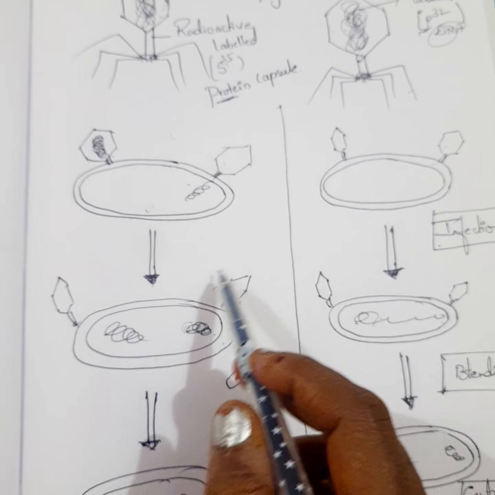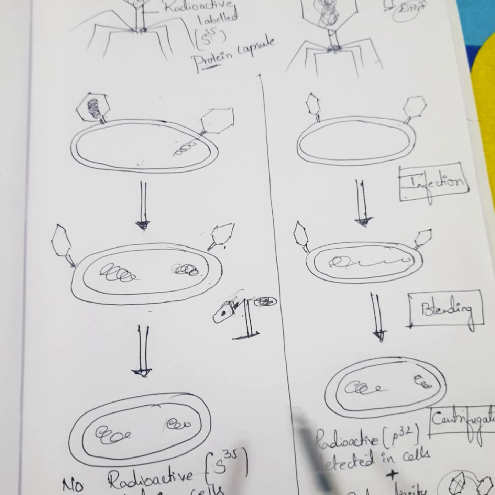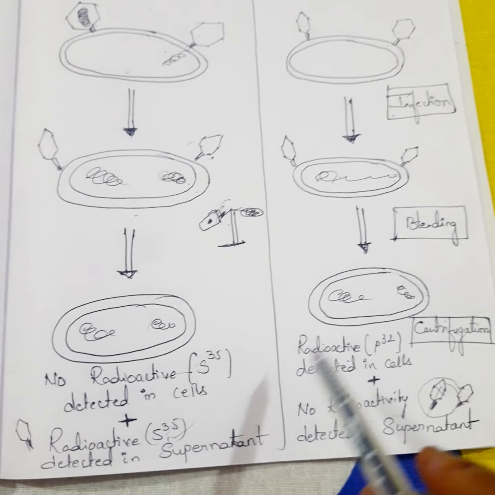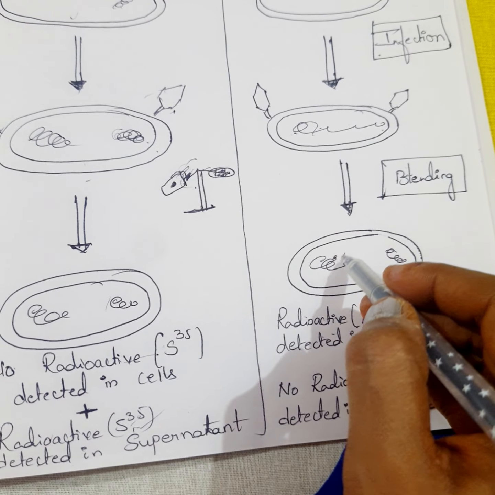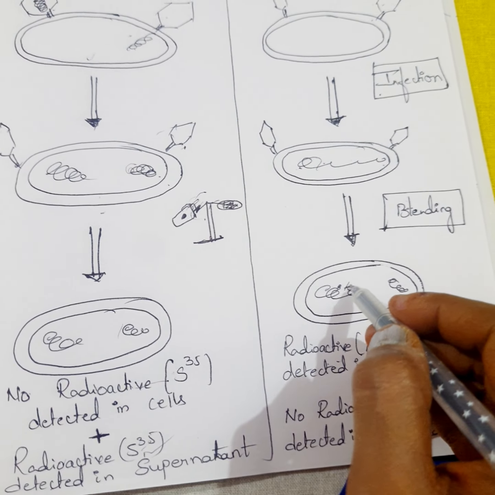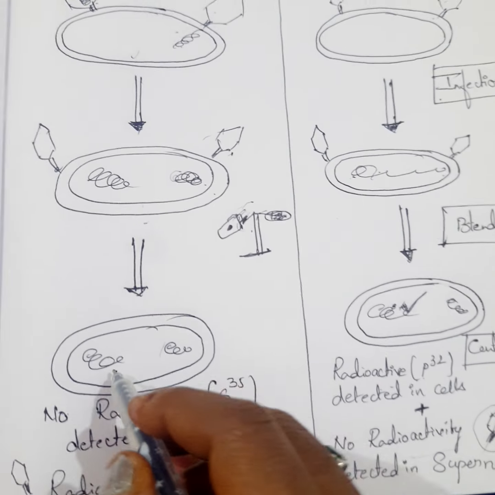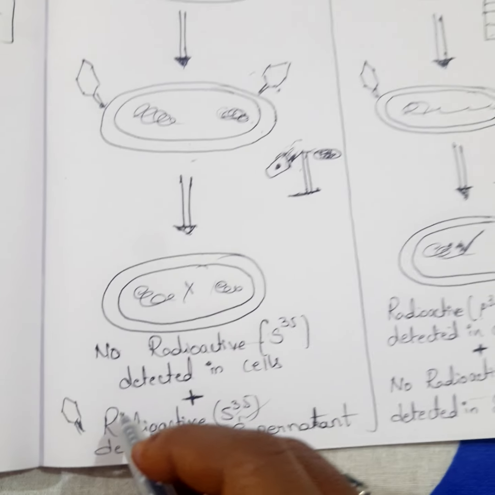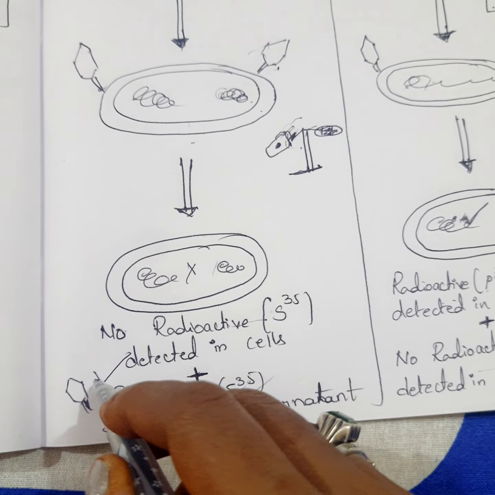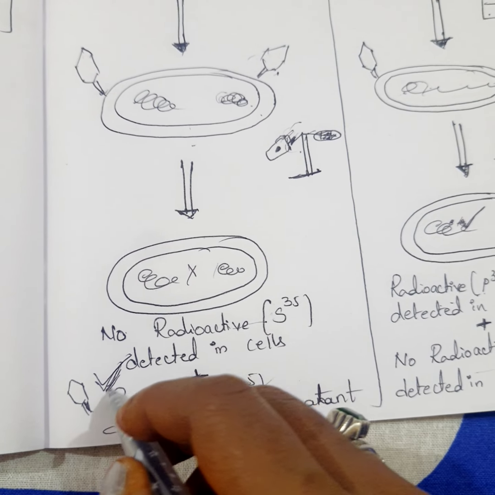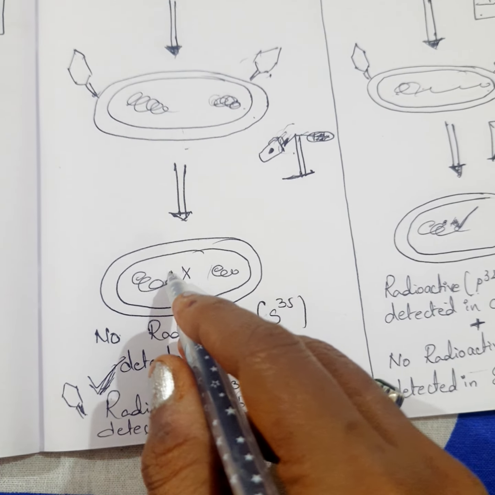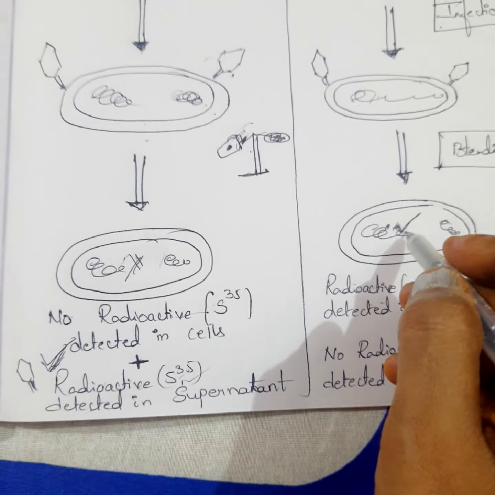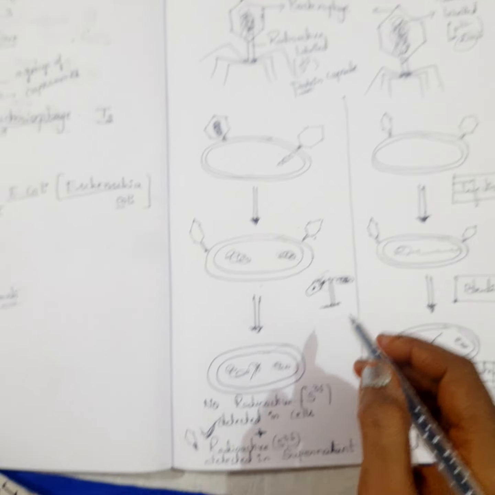As the generation passed on, as the replication goes on in these areas, the genetic material here shows the radioactive isotope. Here it did not show because the protein coat was removed. The protein coat has the S35, but not the genetic material. Very simple experiment, right students? I hope you understood this.